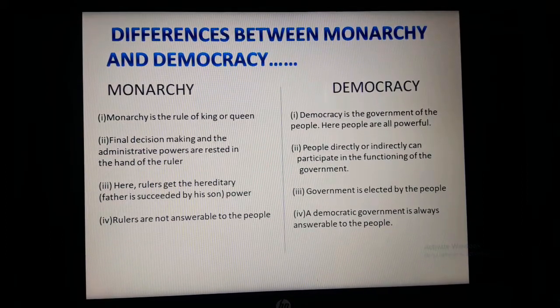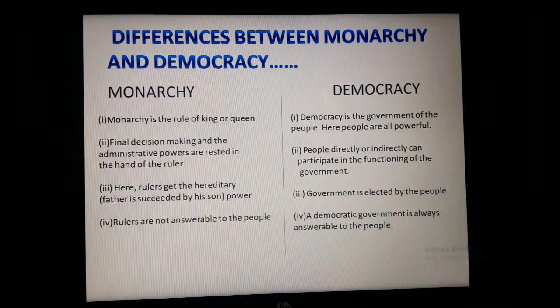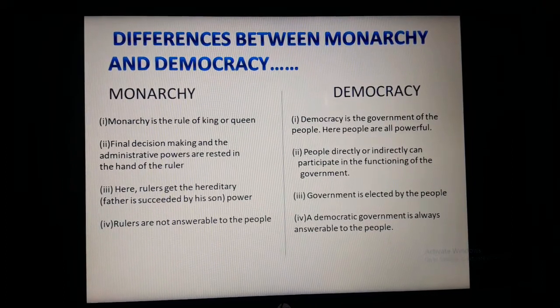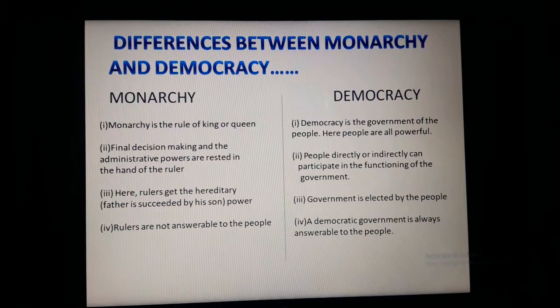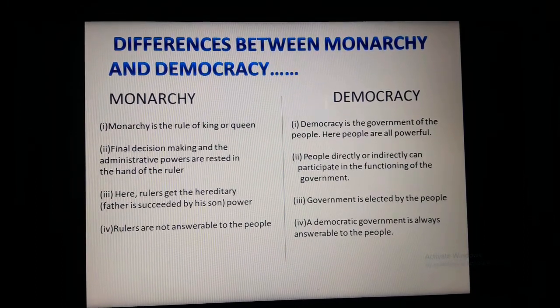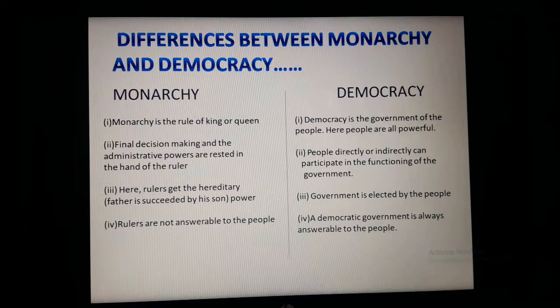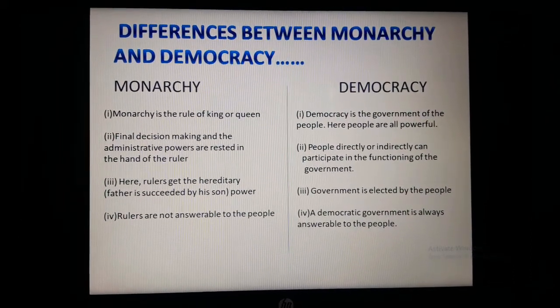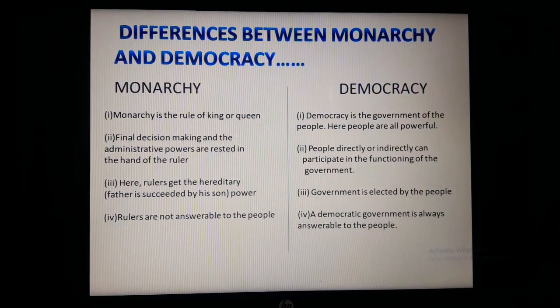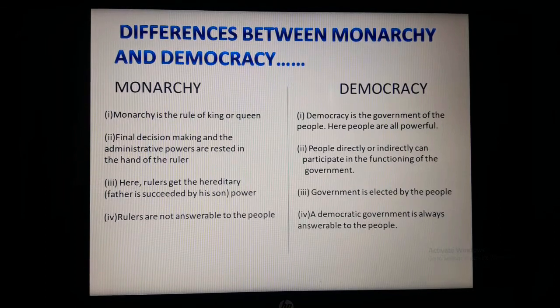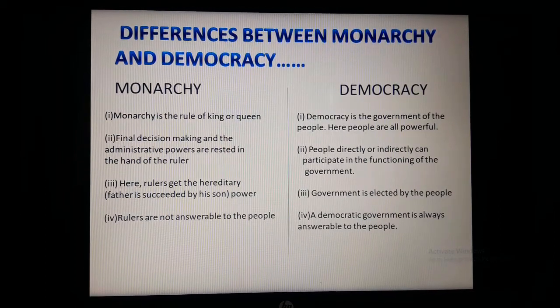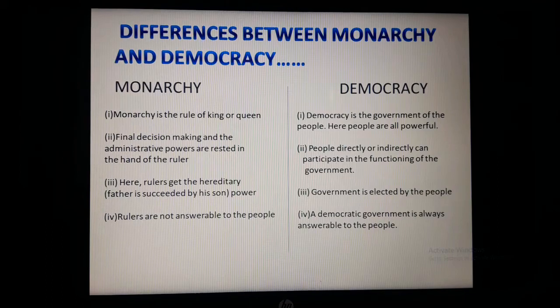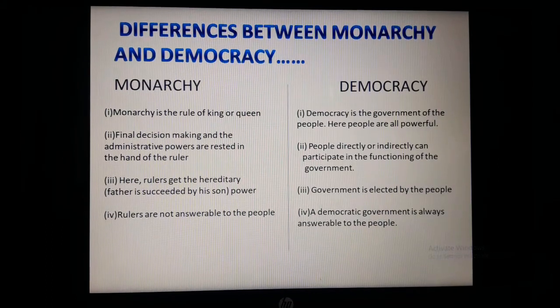Number 3, in monarchy, rulers get hereditary power. Hereditary means after the father, the son automatically gets the power. So this is called hereditary power. But a democratic government is elected by the people after a fixed period of time through elections. In our country, the government is elected every 5 years, whereas in monarchy, a monarch is in power till his death.